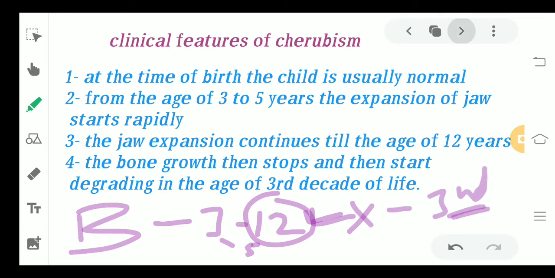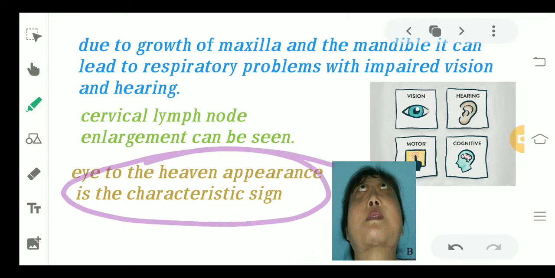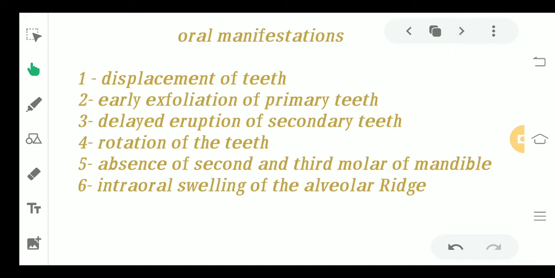The other clinical feature is that due to the growth of the maxilla and the mandible, it can lead to some respiratory problems, and impaired vision and hearing can be seen. The lymph nodes are going to get enlarged, and a very characteristic and very important feature is the eye to the heaven appearance. So this is the eye to the heaven appearance you see in the picture. This is the most characteristic and phenomenal feature.